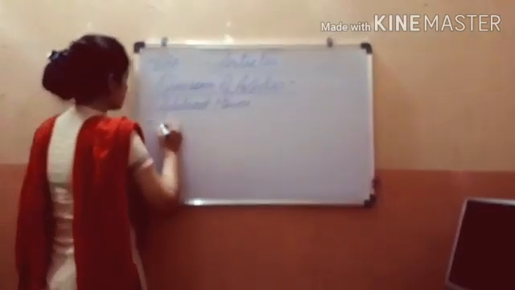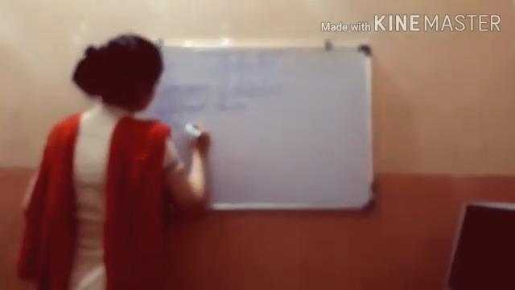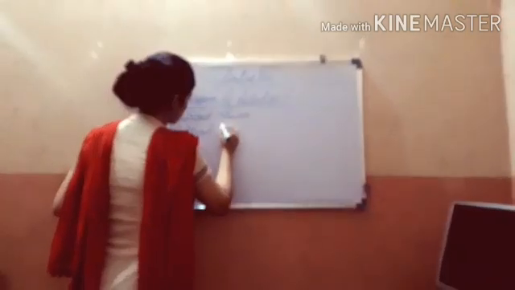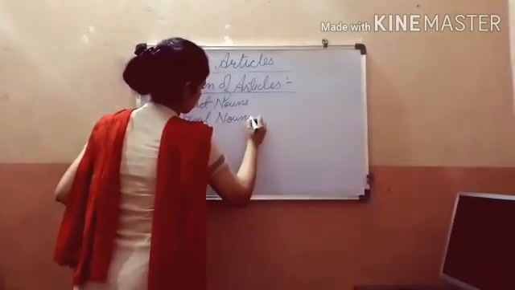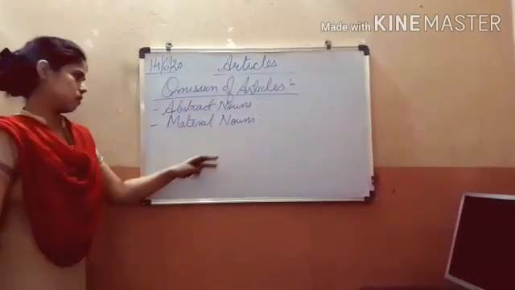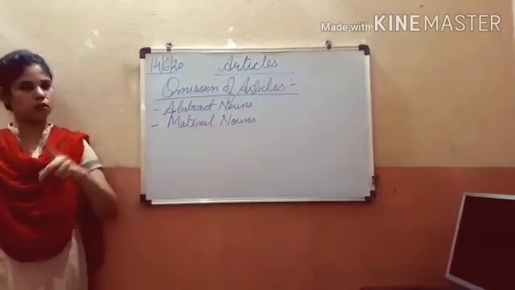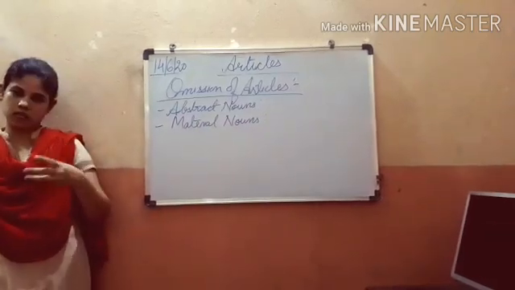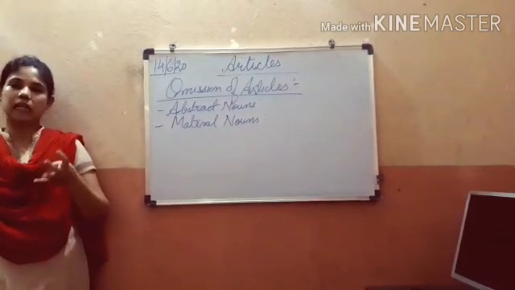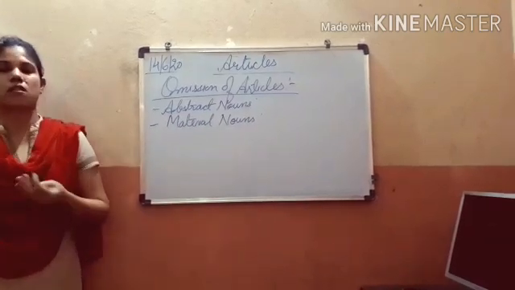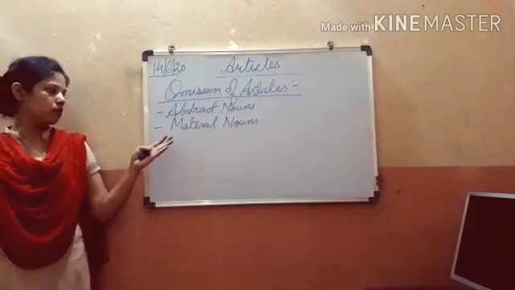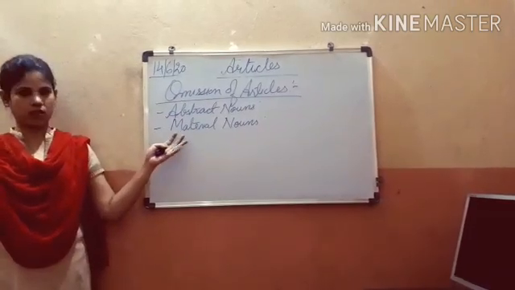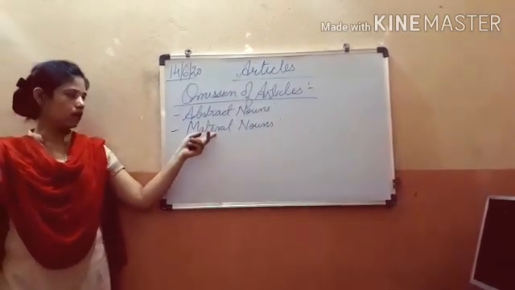Second is before material nouns. Before the names of materials, like cotton, jute, milk, gold, silver, iron, which are used to make some other material, we don't take any article.